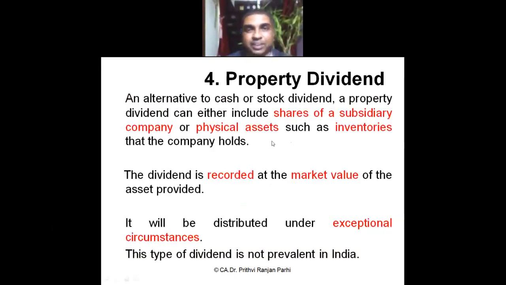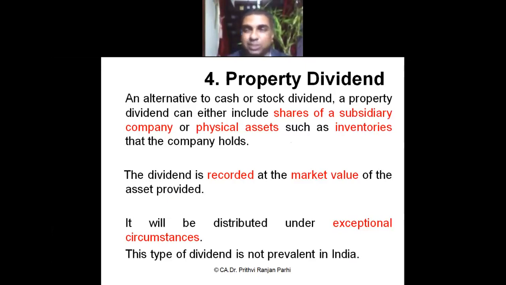The fourth kind of dividend is called property dividend. In property dividend, some physical assets are distributed. Normally company stock items, company's inventories are distributed, and they are recorded at the market value. Company's inventory, closing stock, all these items are distributed.